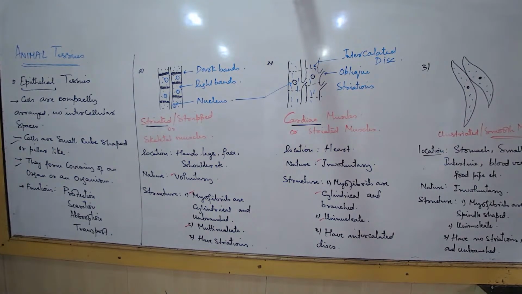So where are epithelial tissues found? Covering of an organ or an organism. I will talk about the covering of the stomach, epithelial tissues. I will talk about covering of the lungs, epithelial tissues, covering of the heart. So covering of all these internal organs that we have are all epithelial tissues, and the covering of our own body. What is the covering of our own body known as? Skin, made up of epithelial tissues. So it is either the covering of an organ or the entire organism, and these are the 3 or 4 kinds of functions. The types we'll take up the next class. Okay.